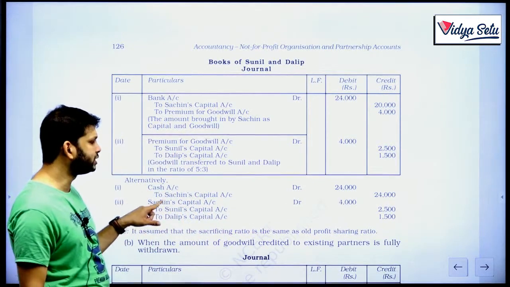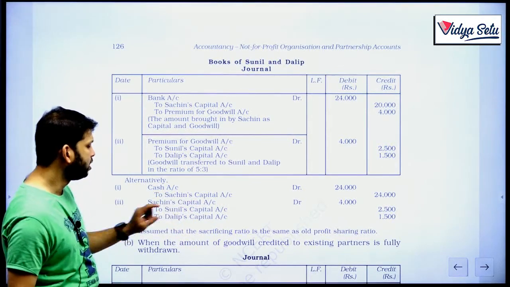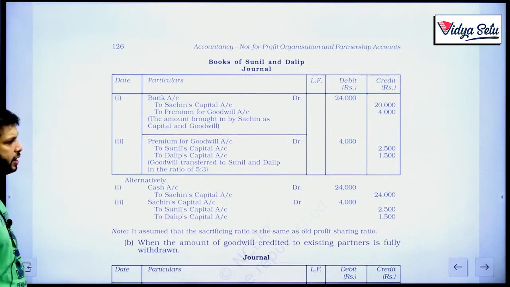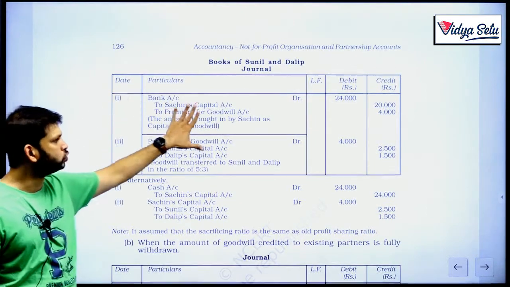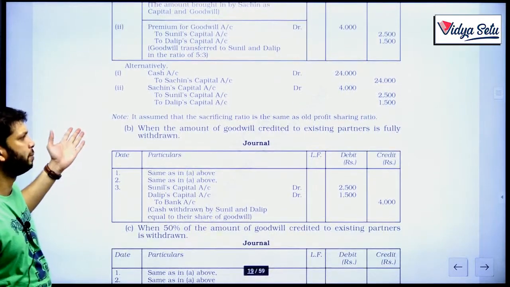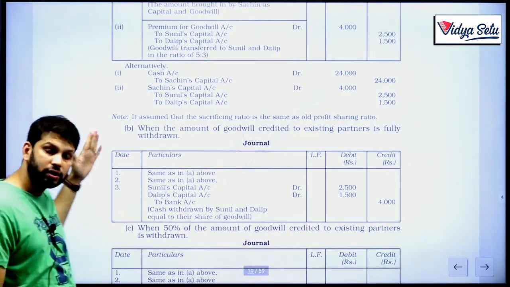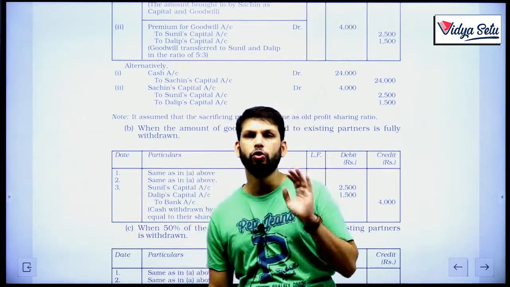So cash to Sachin's capital, and then out of the capital 4,000 is debited, and Sunil and Dalip will be credited with their respective share of goodwill. But in exam, we will always do this way. Note, it is assumed that the sacrificing ratio is same as the old profit sharing ratio. Okay, we will always assume that if it is not mentioned how the new partner is acquiring his share.